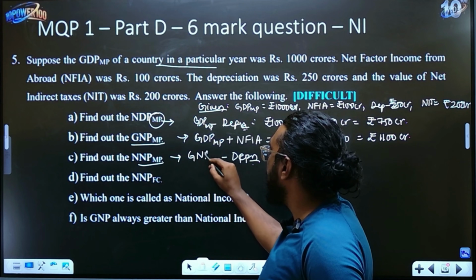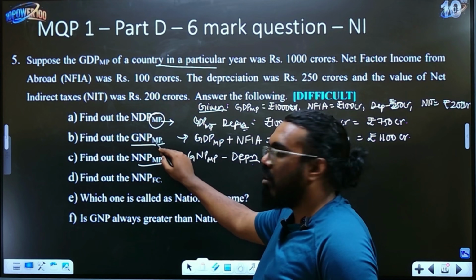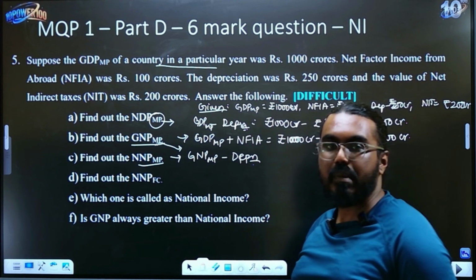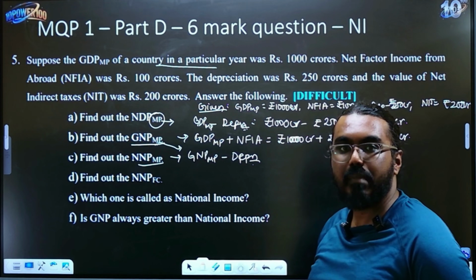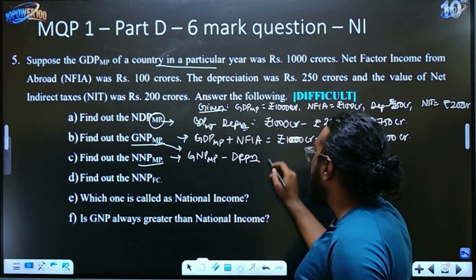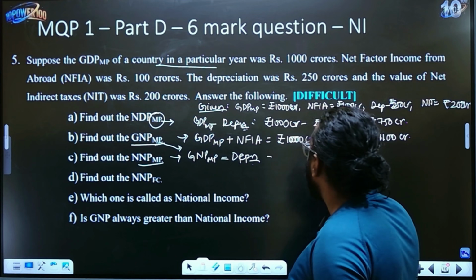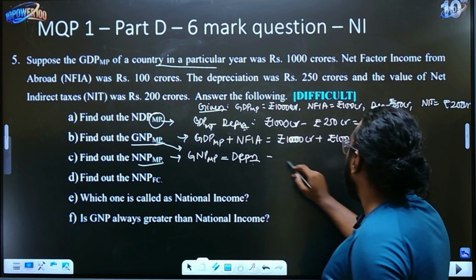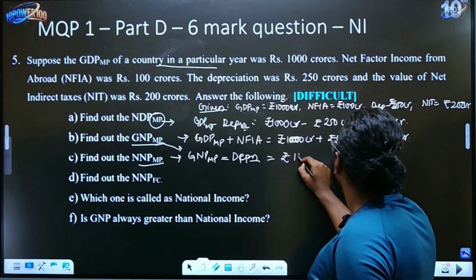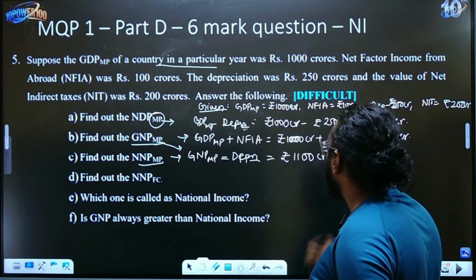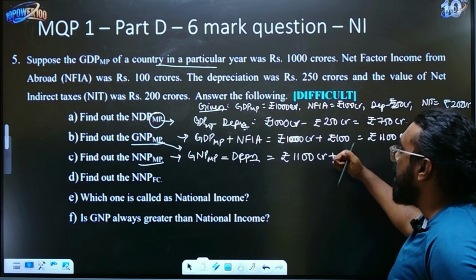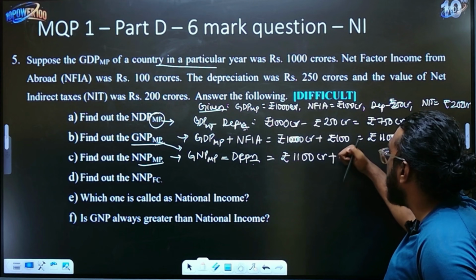If you look at the pattern, from the previous question you solved, you have to do minus or plus from that same question. That much at least you should be able to figure out. So if they do a twist, it is a benefit for you only, children. So GNP at market price we have just calculated, that is nothing but rupees 1100 crores plus depreciation, plus doesn't come here, it is minus. So formula mistake, mine.